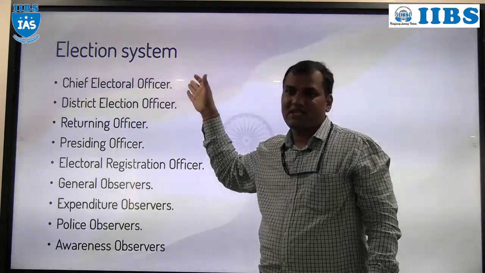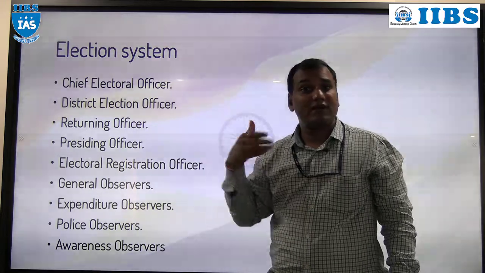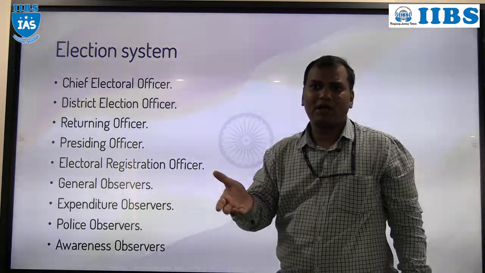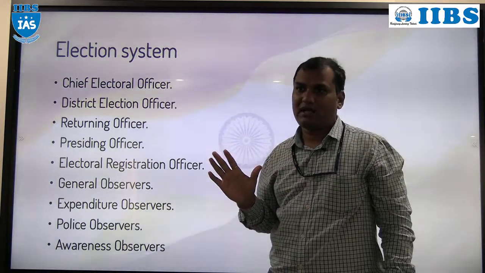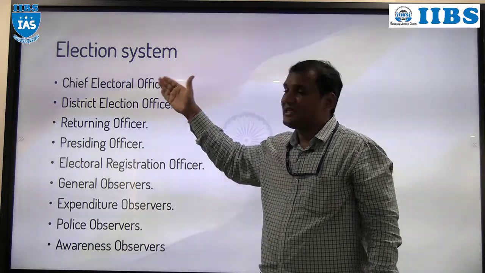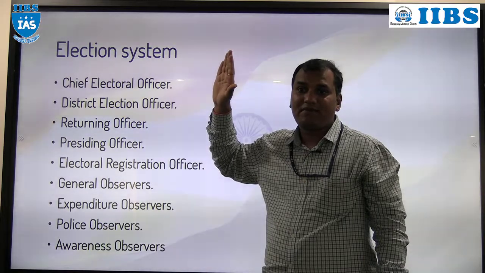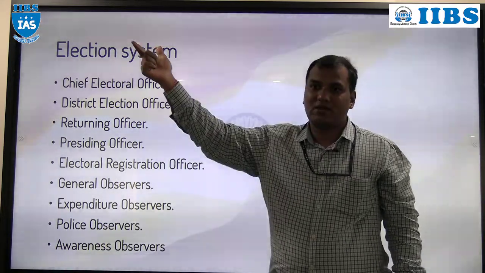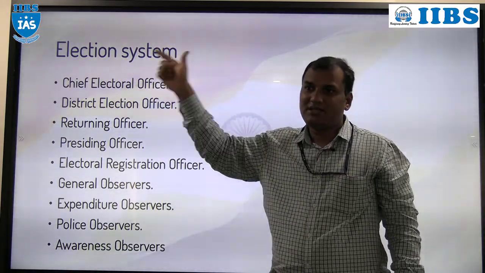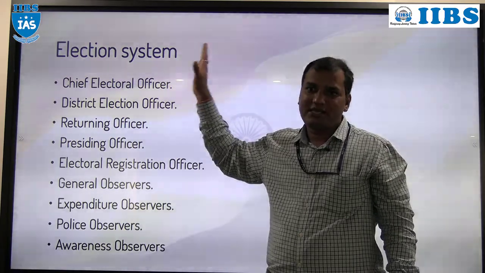Who is the Chief Electoral Officer? Either an employee of the central government or an employee of the state government. If the officer is a central government employee, the Election Commission of India will take the permission of the central government, and after permission that person is appointed as CEO.